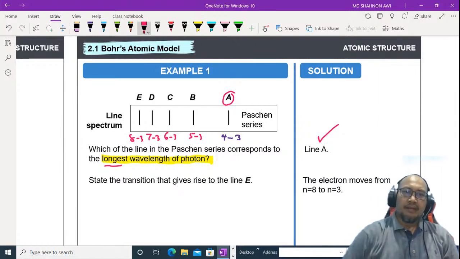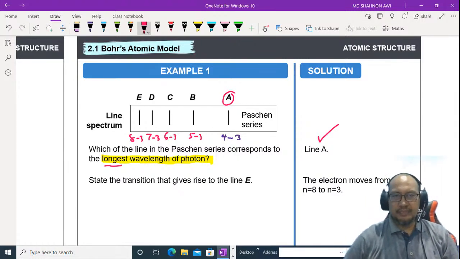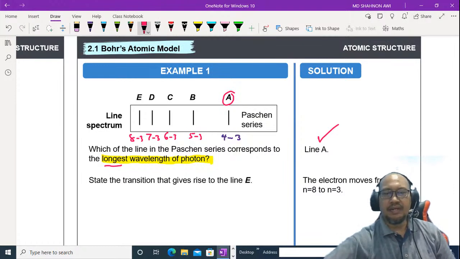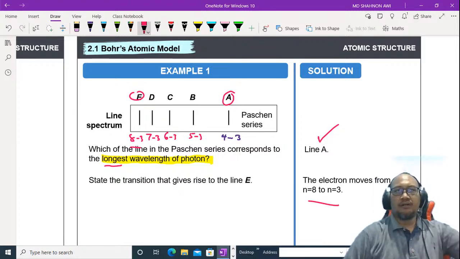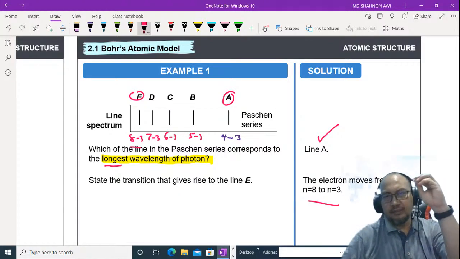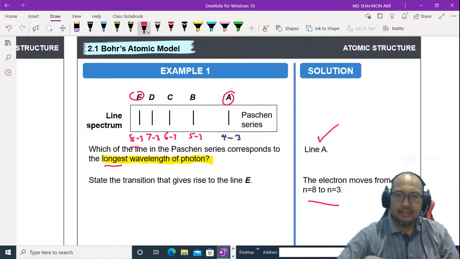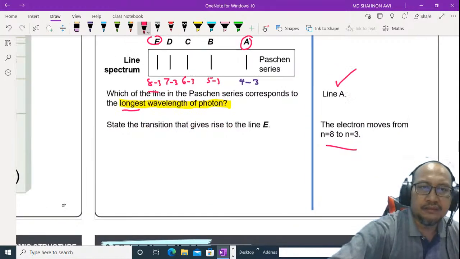Question number 2 asks to state the transition that gives rise to line E. Line E here is 8 to 3, as this is 4 to 3, 5 to 3, 6 to 3. So the electron transits from n equal to 8 to n equal to 3.